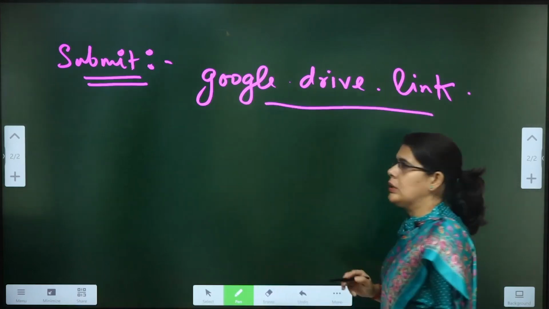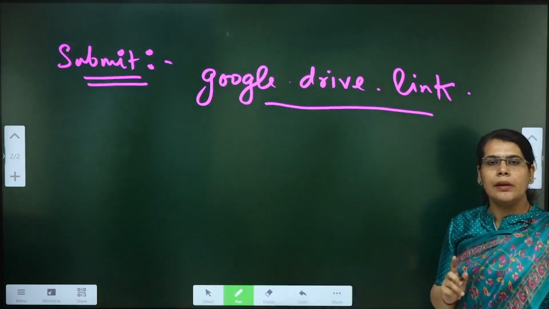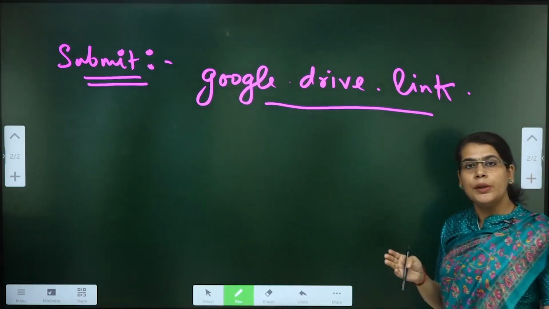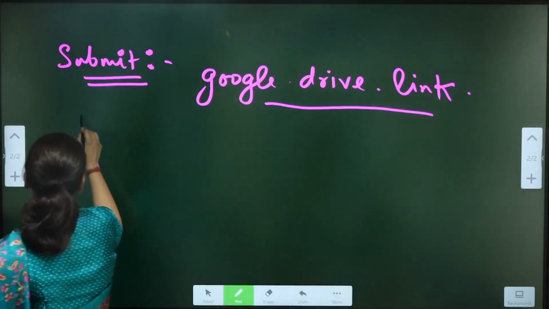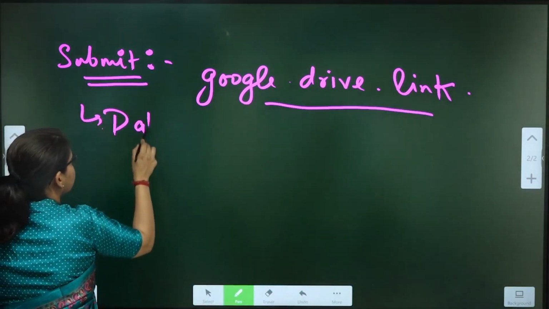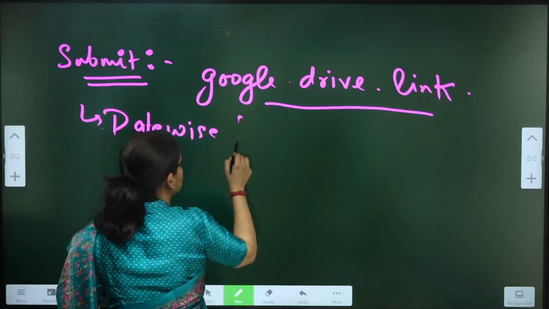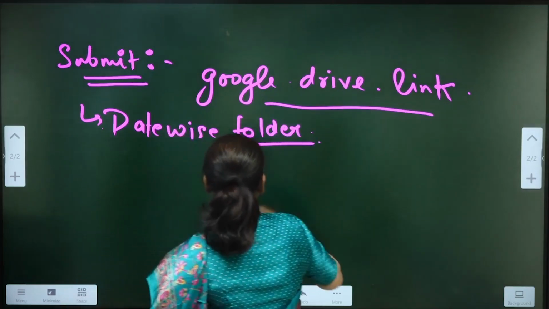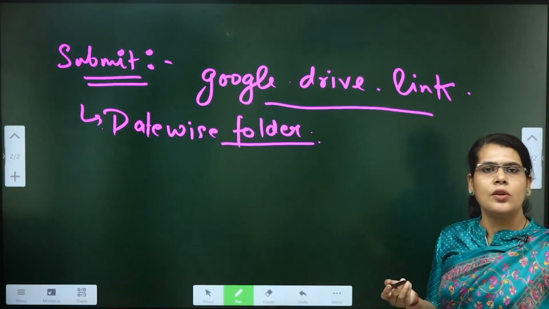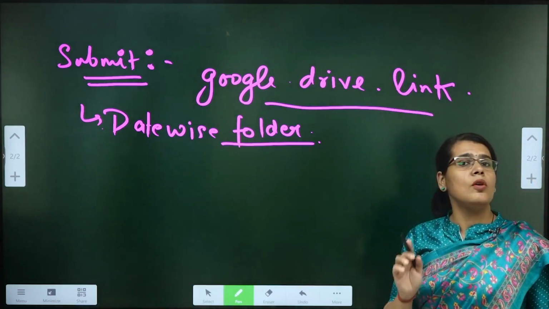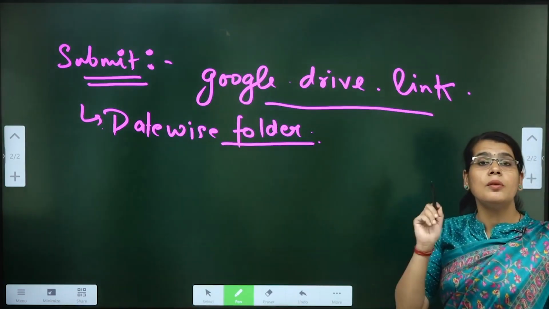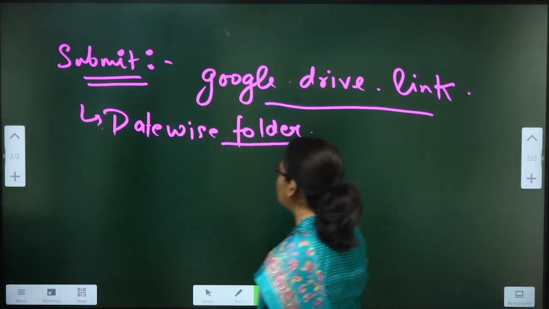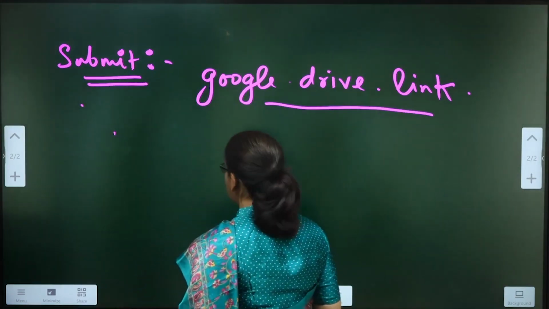So I'll be forwarding you an email with a Google Drive link. In this Google Drive link, what we will do is make a date-wise folder. You can make a date-wise folder also, or you can just name your PDF. If this is not required, then name your PDF of the summary as per the date.